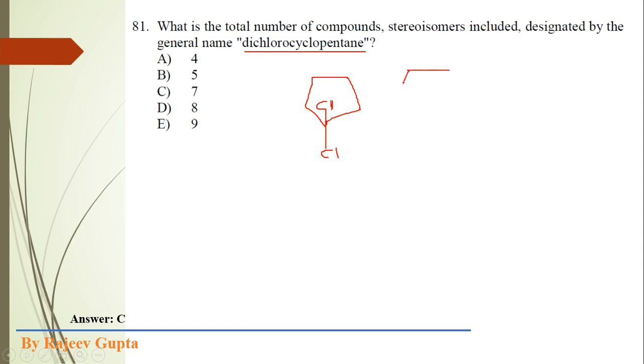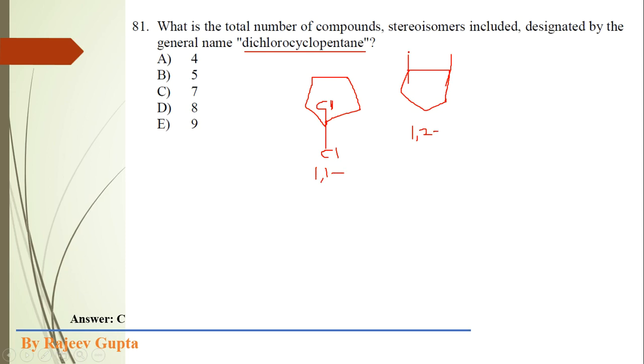Now I am shifting one chlorine atom, or changing the position of this chlorine atom. We can put the chlorine atoms on these two carbon atoms, that is 1,2-dichloro. It was 1,1-dichloro. This is 1,2-dichloro.